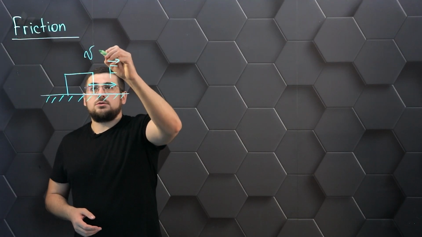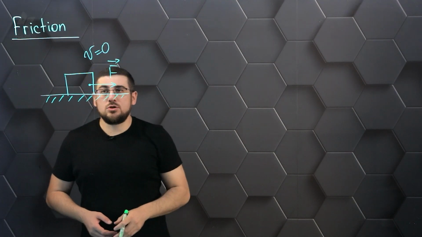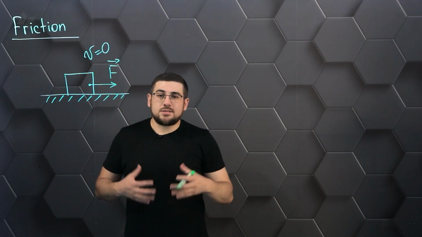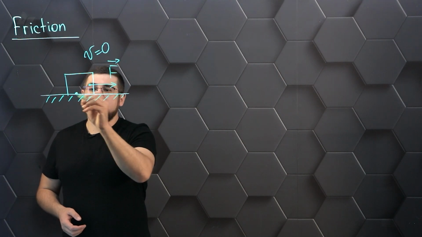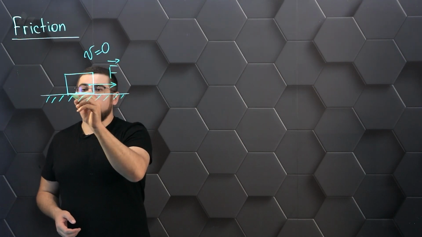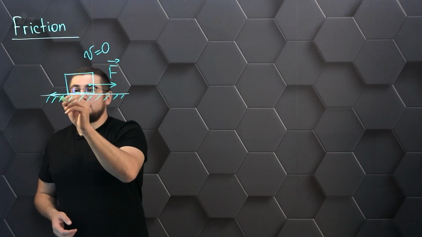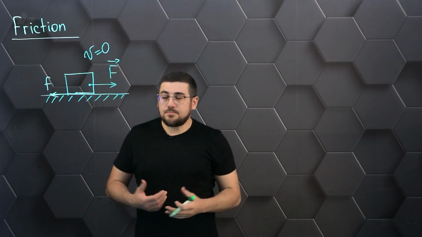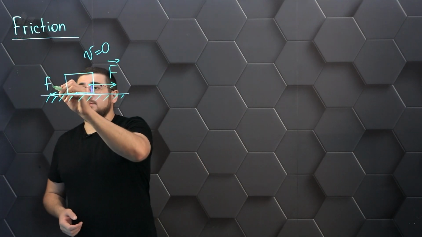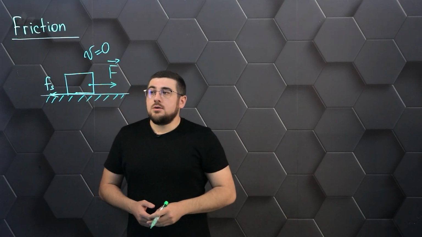In that case, the velocity of the object will be zero. And this motion will be hindered directly by the friction force that occurs at the point of contact between this object and the surface on which it stands. That is, there is a friction of rest. So we can label it like this. And this friction does not allow this object to move.